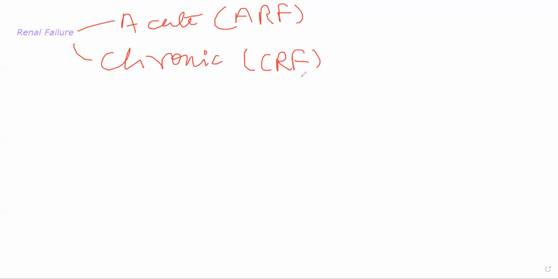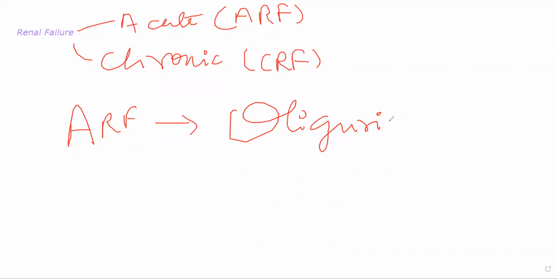Now acute renal failure is a condition that will progress very rapidly, as the name suggests. Here the condition is very acute. The patient will mainly have oliguria or sometimes even anuria. We talk about ARF. Patients will present with oliguria, a very low amount of urine being produced, or no urine being produced altogether. Sometimes that also happens, that is anuria, and there will be a sudden increase in their metabolic waste products in